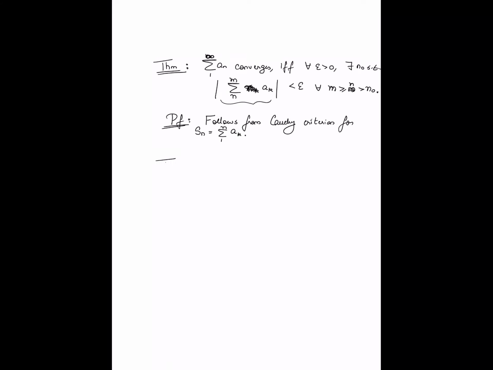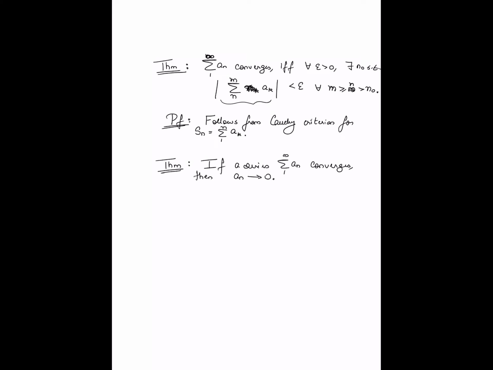Let me now tell you an immediate consequence of this. If a series converges, then, of course you have to define a sequence of summands, which is an, right?